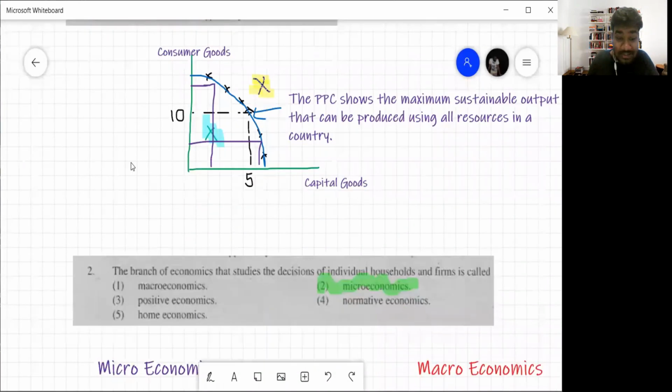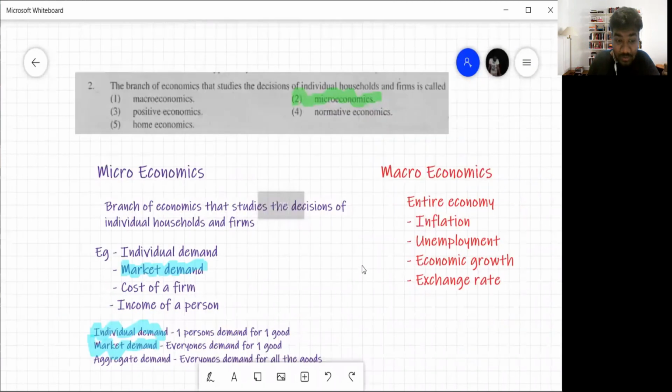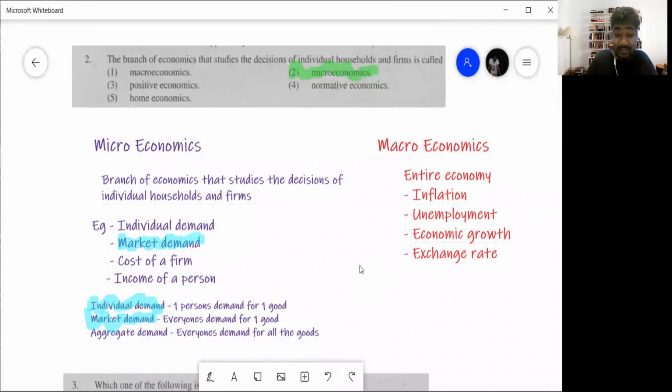We'll then go into the second question of 2011, question number 2. This question says: a branch of economics that studies the decisions of individuals, households, and firms. Now, if you look at economics, there are two branches, microeconomics and macroeconomics.